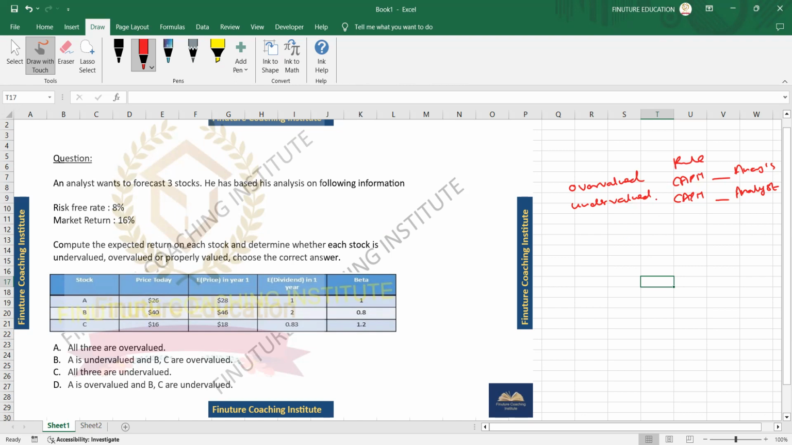Just remember that CAPM always dominates. So the decision criteria would be based on CAPM. Just a hint if you want to answer. Otherwise, I'll answer it.